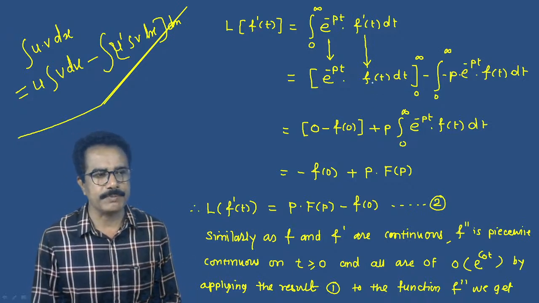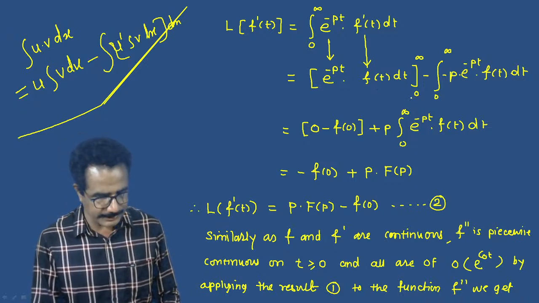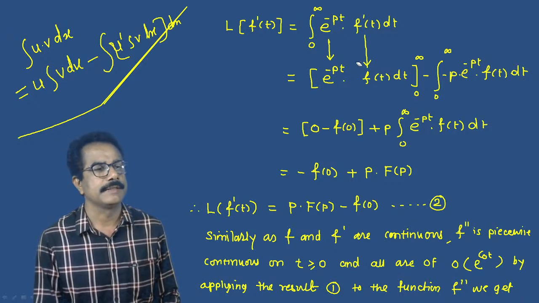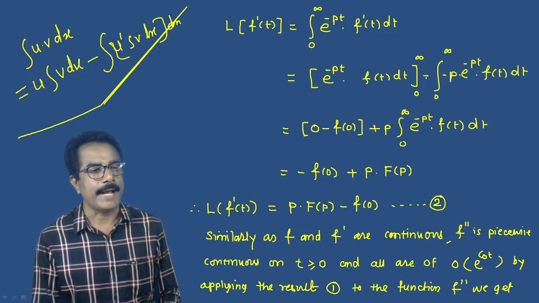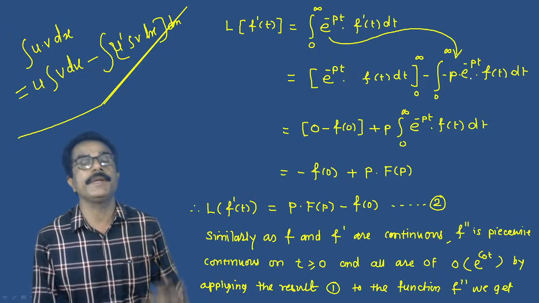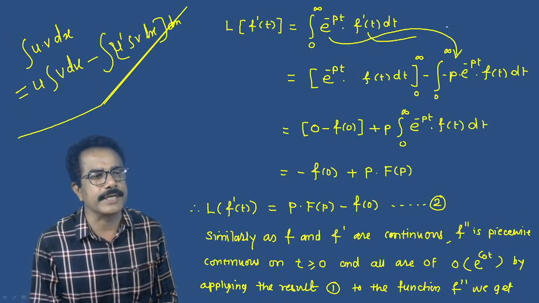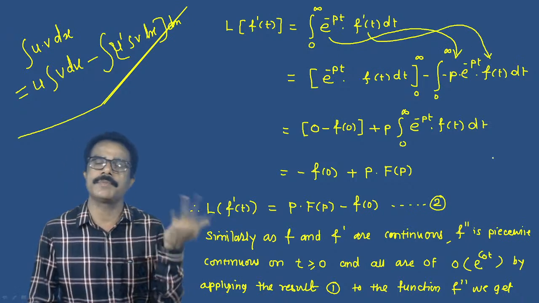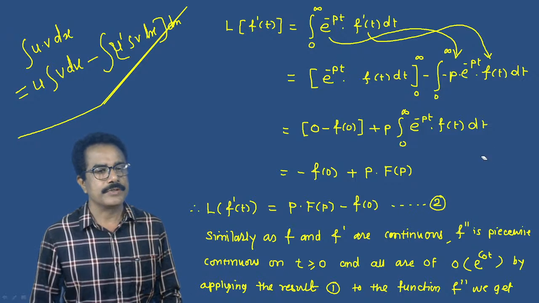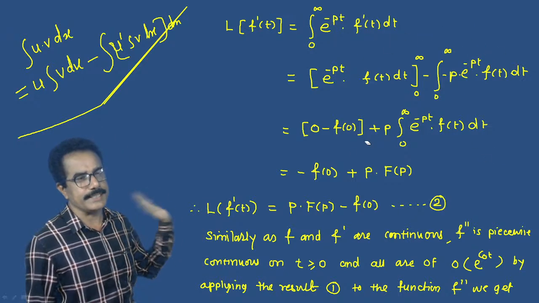That gives e raised to minus pt into f of t, over the integration limits from 0 to infinity, minus again derivative of first, which means minus p into e raised to minus pt, and integration of second, integration of f dash of t, is f of t. So according to the u into v formula, we get this.